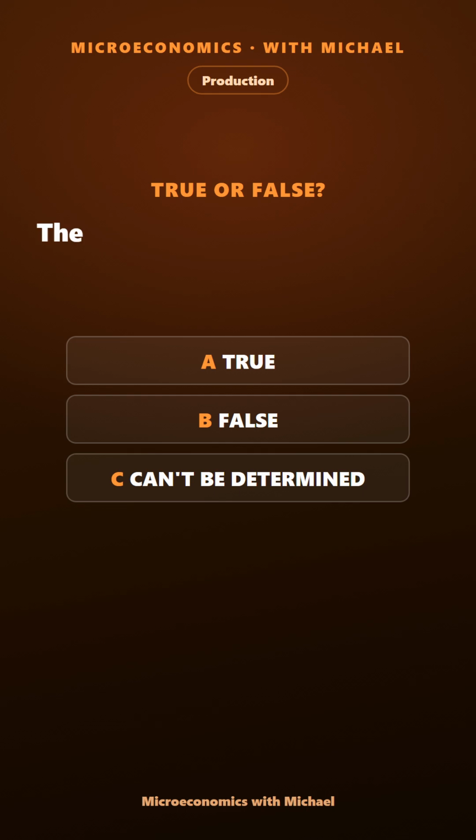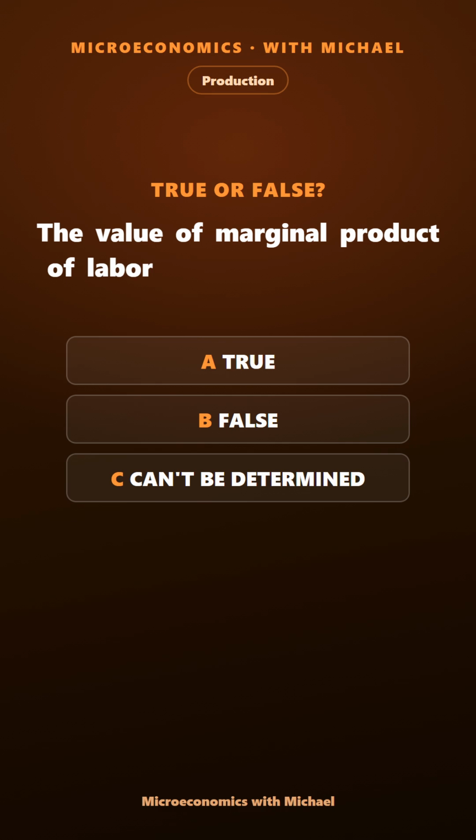The value of marginal product of labor, VMPL, equals price divided by quantity. True, false, or can't be determined?